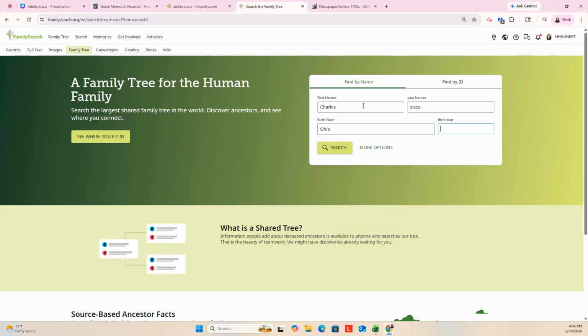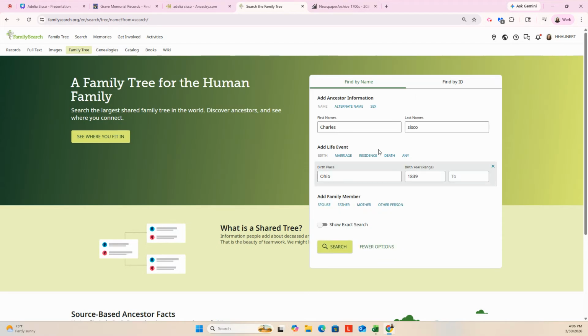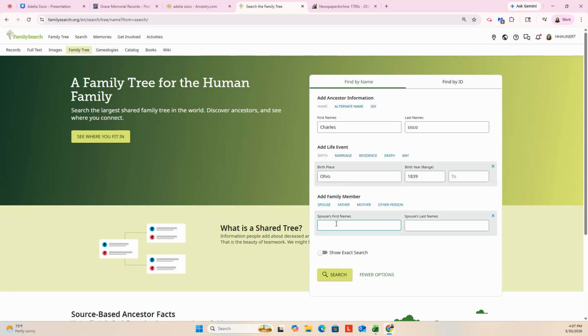He said he was born in Ohio on that census, and he was born the same year as Adelia. So let's look at that, and then let's do his spouse was Adelia. See if we have any luck with that.